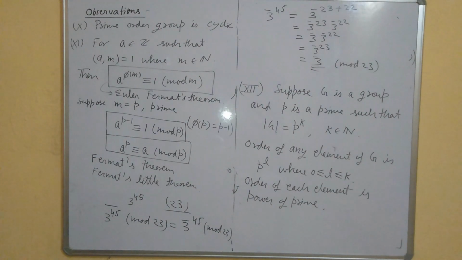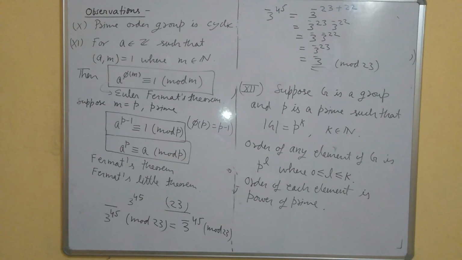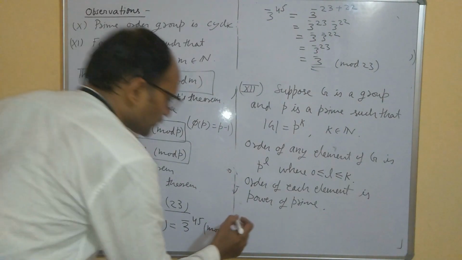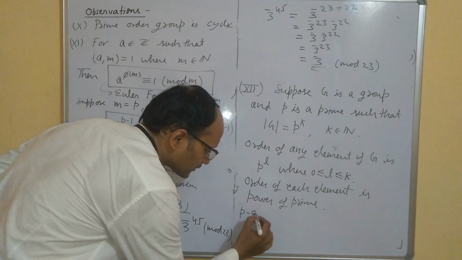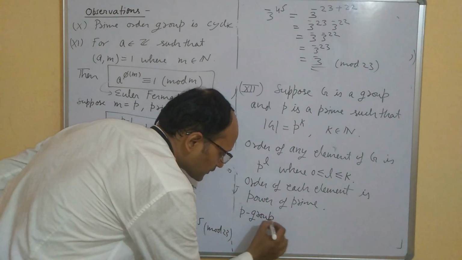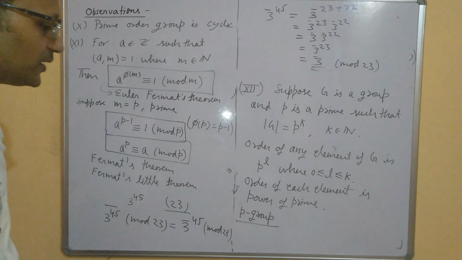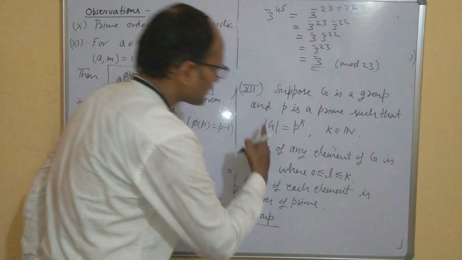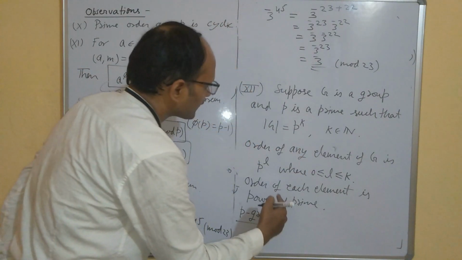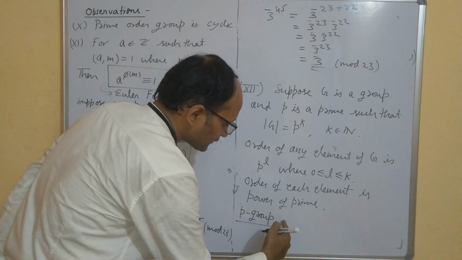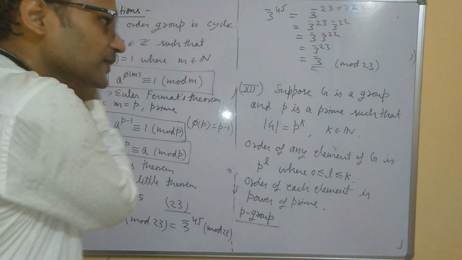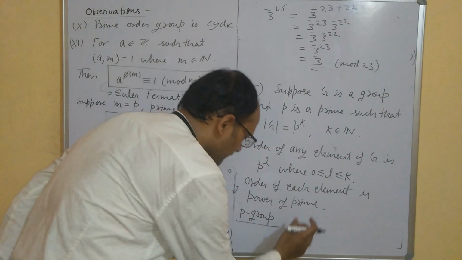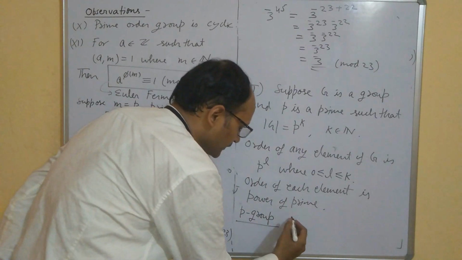Let me define it properly. Let me define p group first. So what is a p group?